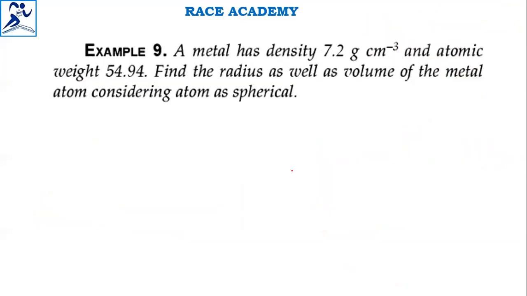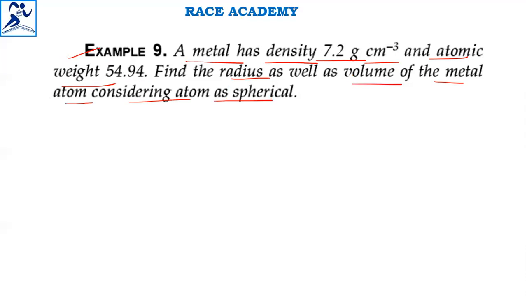Next question. A metal has a density of 7.2 grams per centimeter cube and atomic weight 54.94. Find the radius as well as the volume of the metal atom, considering the atom as spherical.